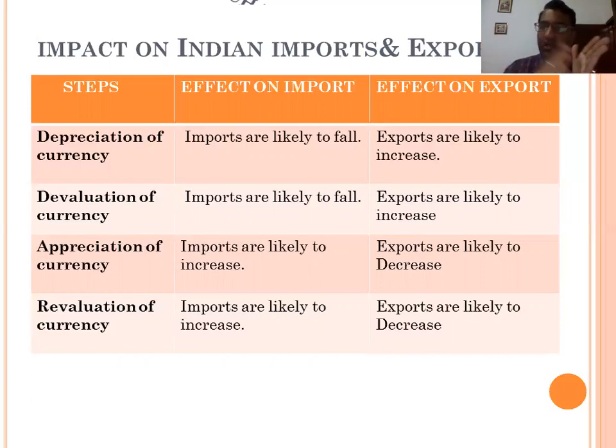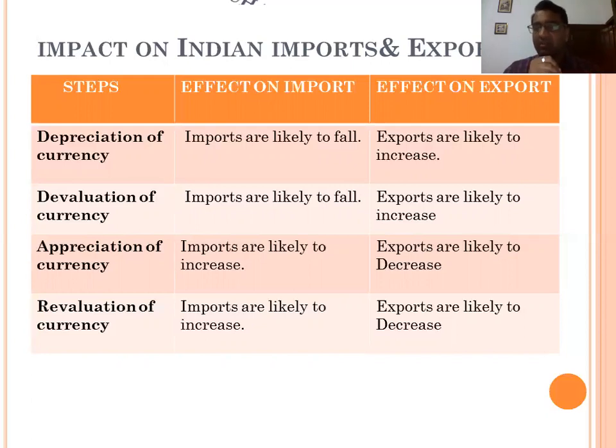The same impact applies to devaluation of currencies: when the government intentionally reduces the value of the country's currency, then imports are likely to fall. The main objective of devaluation is to reduce imports and to increase exports. That's why the government adopts devaluation, because under this imports decrease. If imports decrease, then we have to pay less foreign exchange to another country, and then exports increase, so the supply of foreign exchange increases.